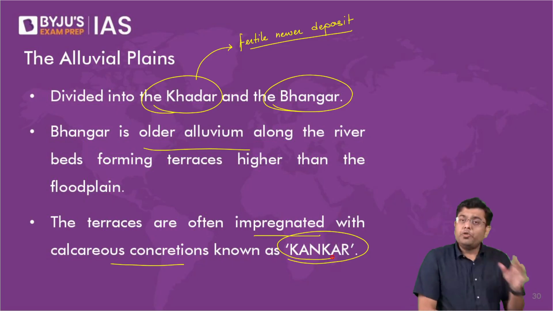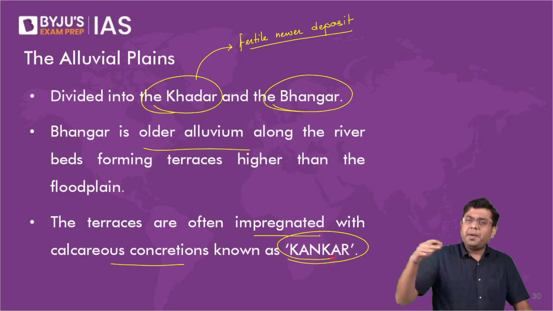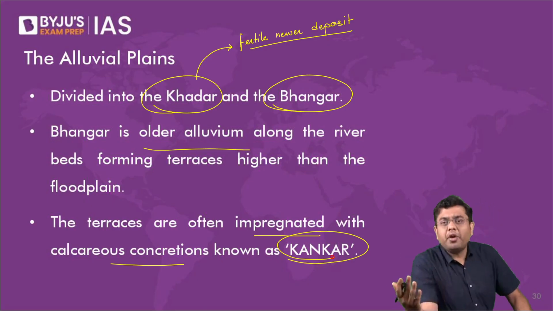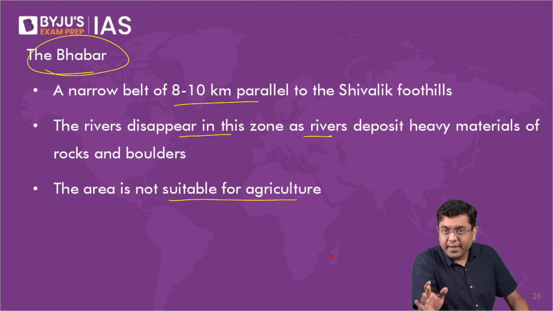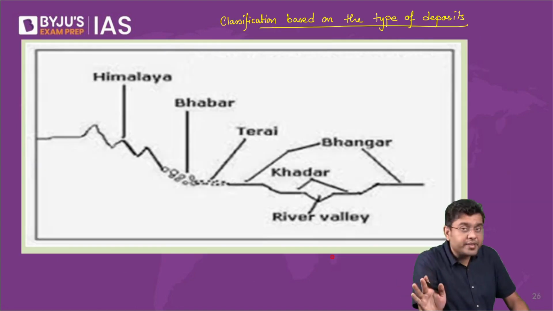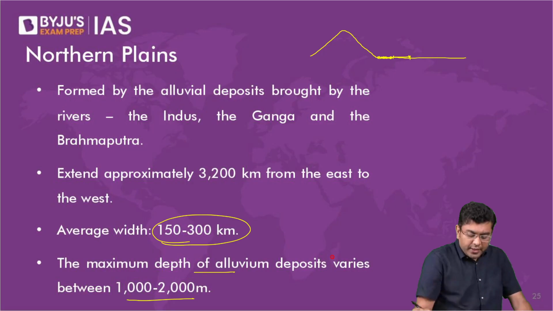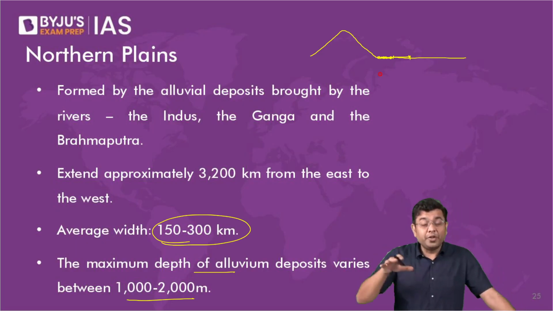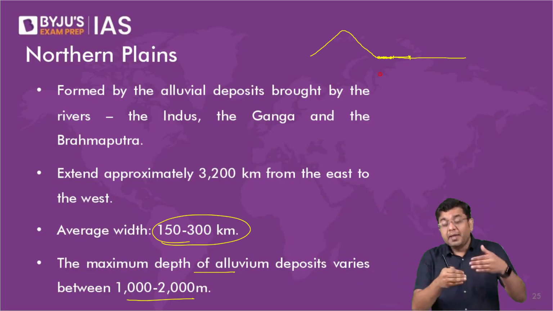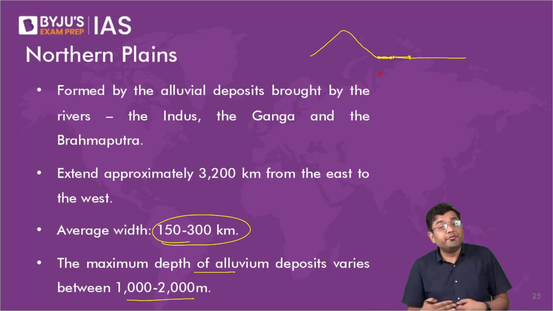Now that is about the northern plains. Now the northern plains themselves also have a regional division. Northern plains are widest in the west and narrowest in the east. Okay, so they are the widest in the west around the region of Haryana, Punjab, the region of Delhi, and Western UP. That is where the northern plains are the widest.